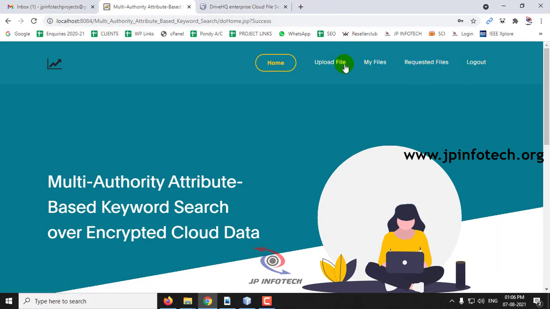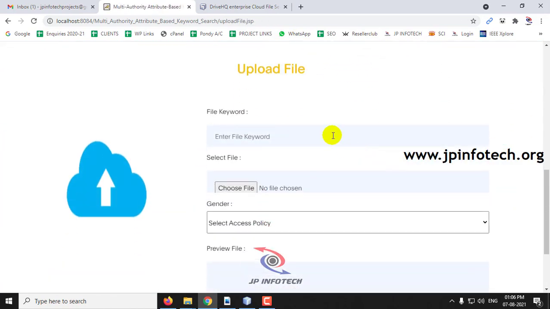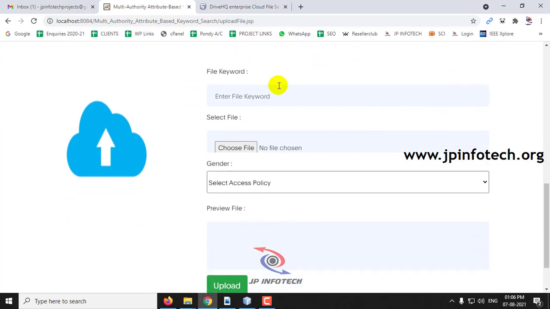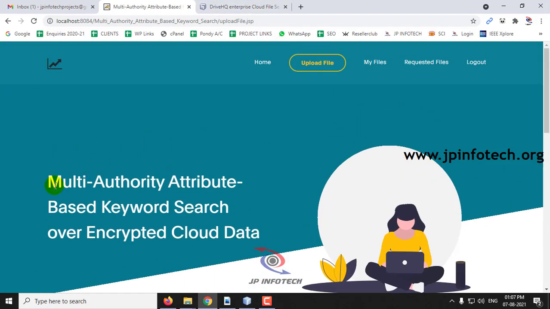Let me show you one by one. So first go to the file upload option. So in the file upload option, you can see the file keyword, select the file, and you can select the access policy and preview the file. So first let me create a file with the project name.